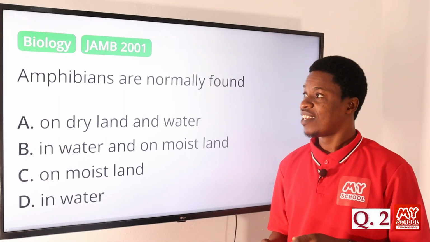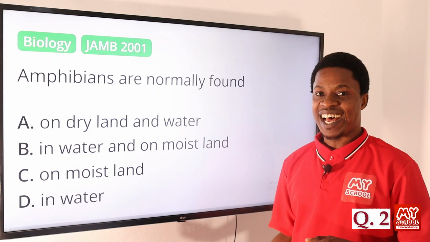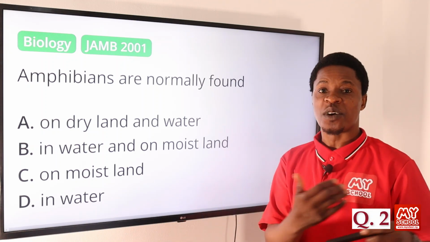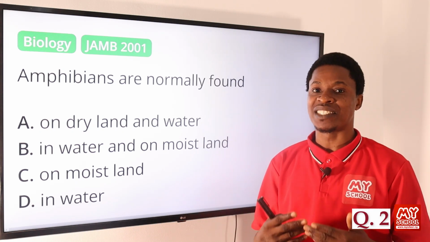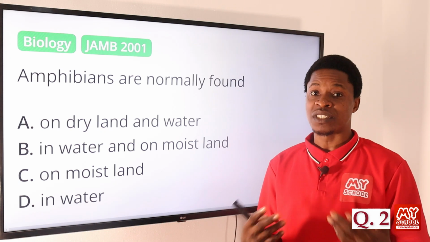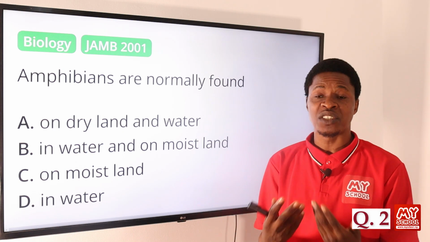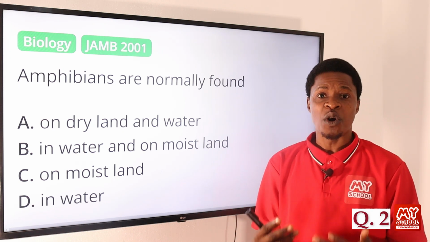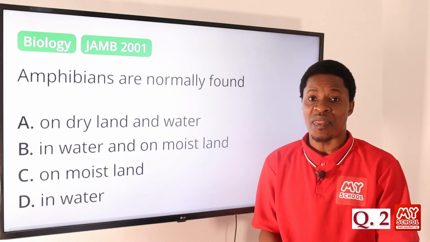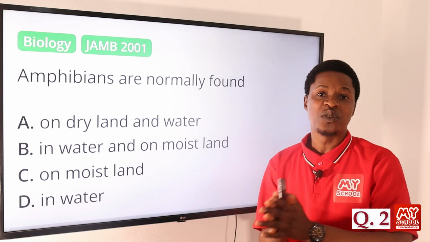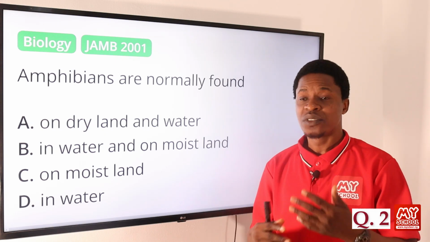Question number 2. Amphibians are normally found where? Of course, amphibians are organisms that live both on land, okay, and water. Not just on land, on moist land, okay. If it is a dry land or arid land, you won't find them there. They live more on moist land. Because of the physiological and the morphological nature of their body system, okay, they need a moist environment or habitat. So that's why you find them living in water, and they also live on land, like your frog, your salamander, your toad. Okay, we have those organisms that live like that.